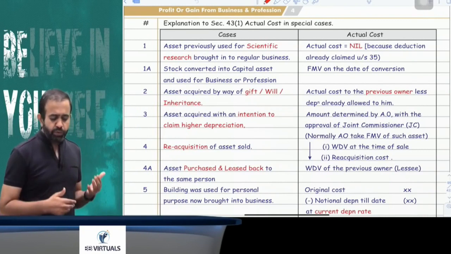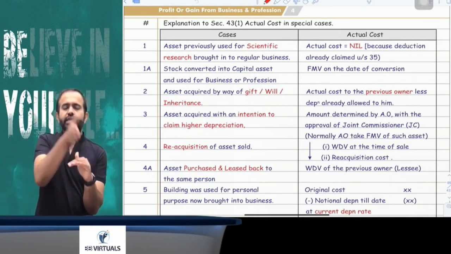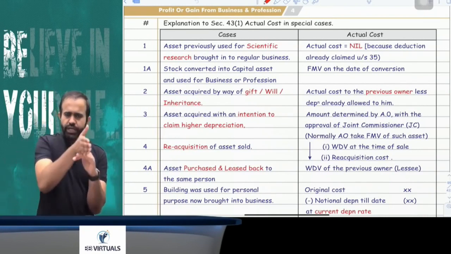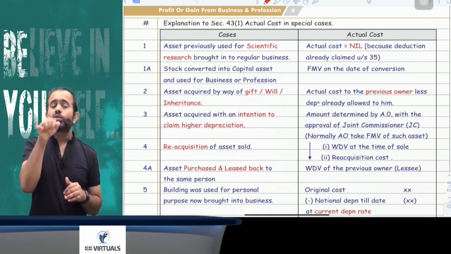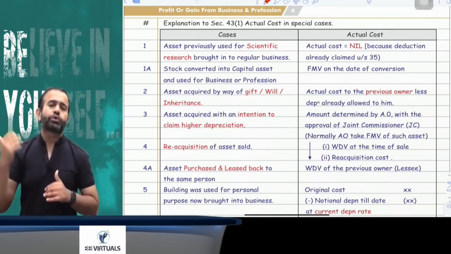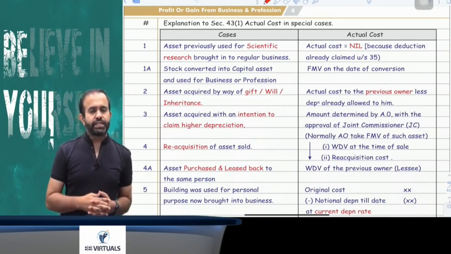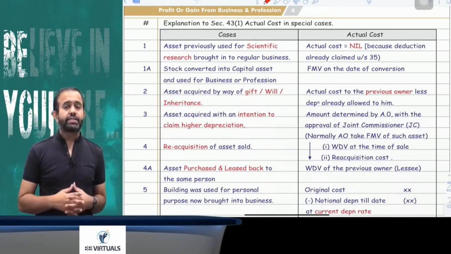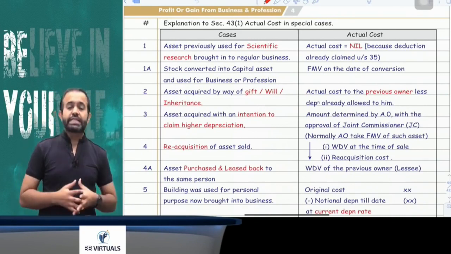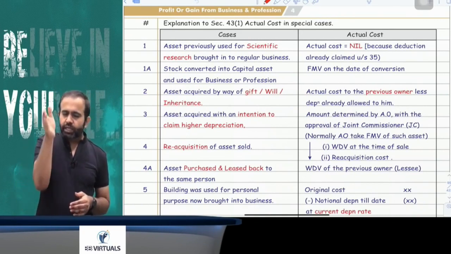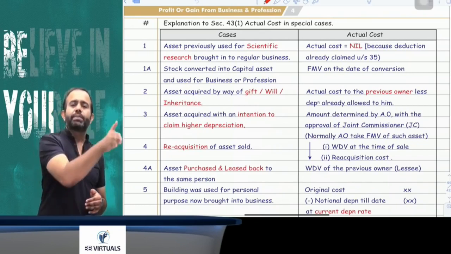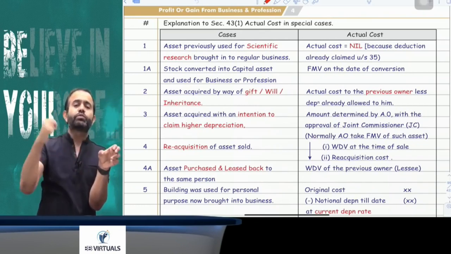Now the next explanation is explanation number 1A. It says that suppose your stock in trade is converted into a capital asset, and now you are going to use this capital asset for your business purpose. We can take one example. Suppose DLF is engaged in the real estate business. They have various offices as stock in trade. Suppose one office is converted from stock in trade to a capital asset, and now they are using that office for their business purpose.